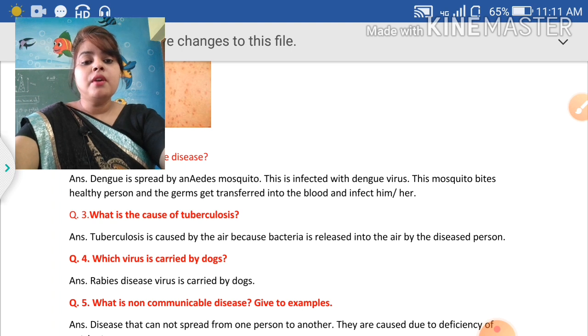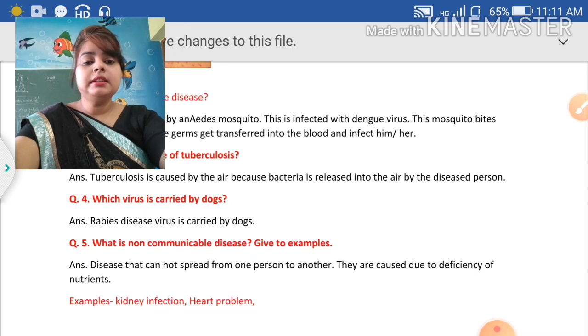Which virus is carried by dogs? Means through dogs which virus is spread? Rabies disease virus is carried by the dogs.